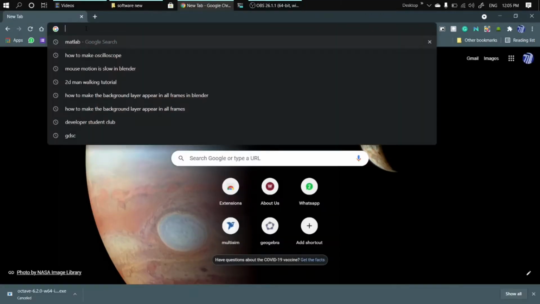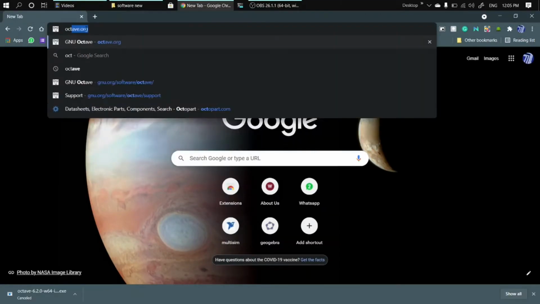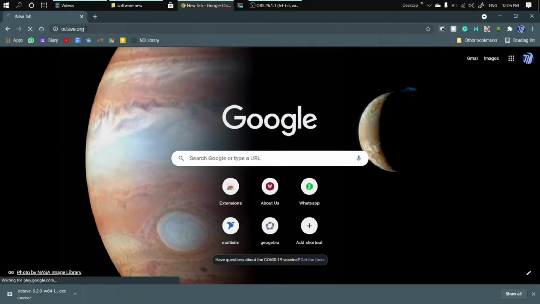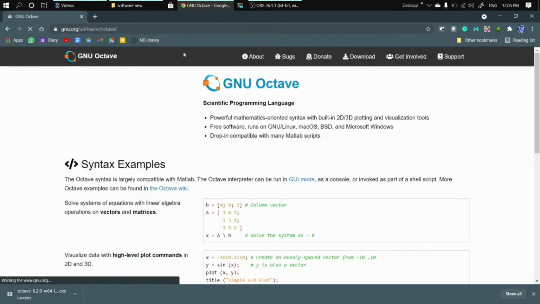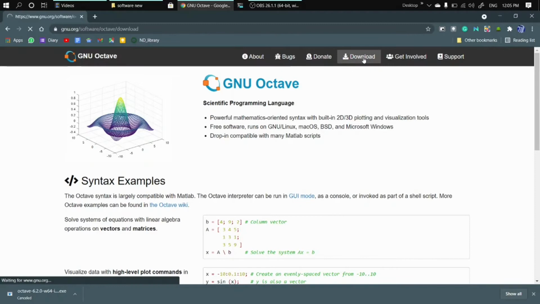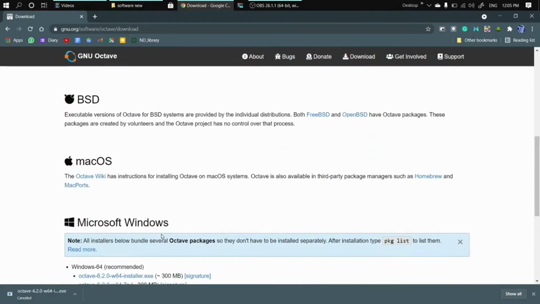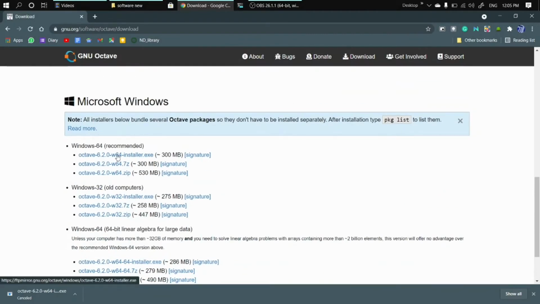To install Octave, open your browser and type octave.org and hit enter. Then click on this download tab. Then choose your operating system. Select your installer and download that installer.